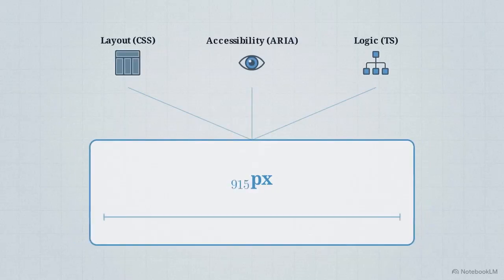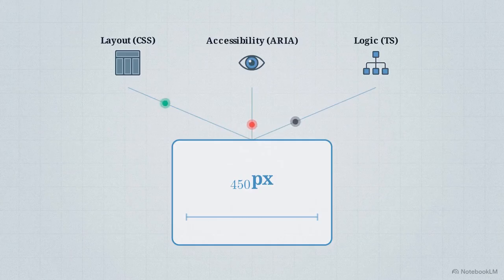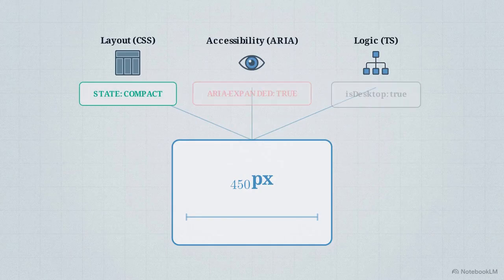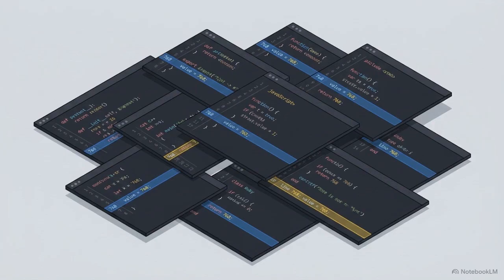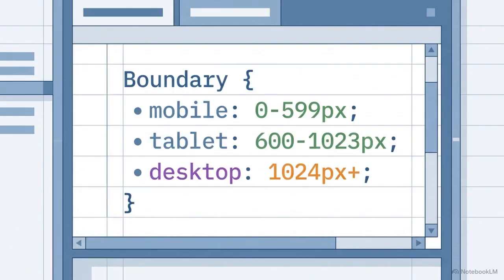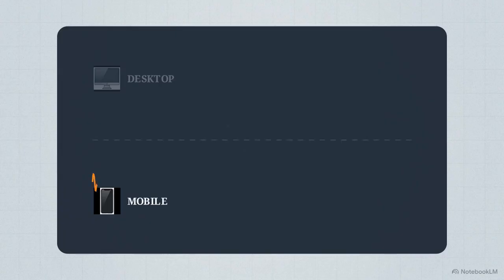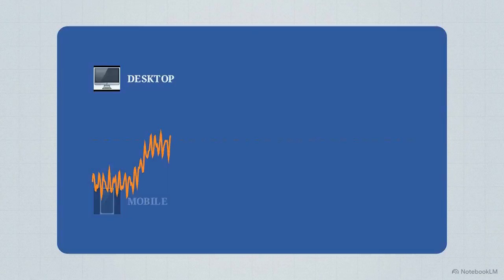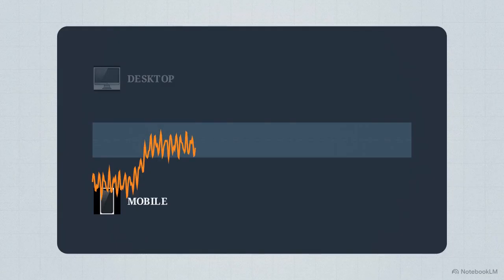Container queries fixed where a layout asks the question. They did not fix how many distinct systems have to answer it. A breakpoint is a scattered conditional, a rigid number like 768 pixels, copied and pasted. A boundary, however, is a deliberate decision. It takes a continuous environmental signal, like viewport width, scroll position, or pointer type, and quantizes it into a discrete named state. Because the physical world is continuous, signals are noisy.